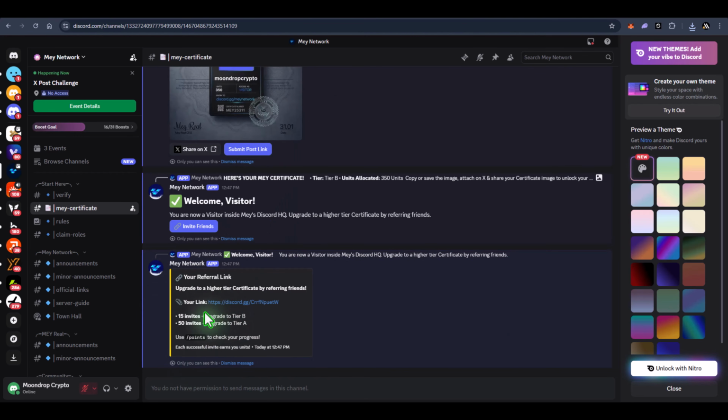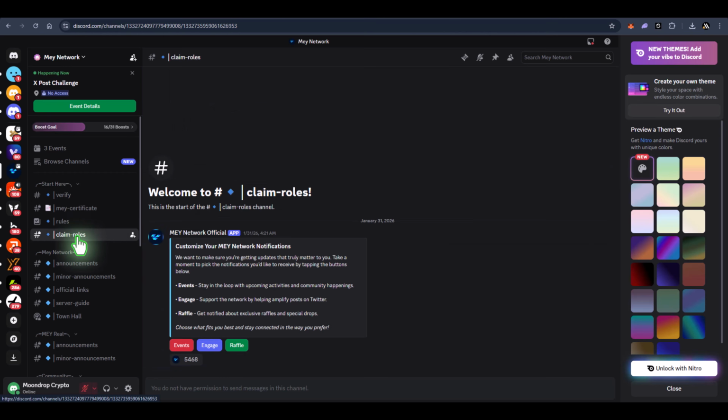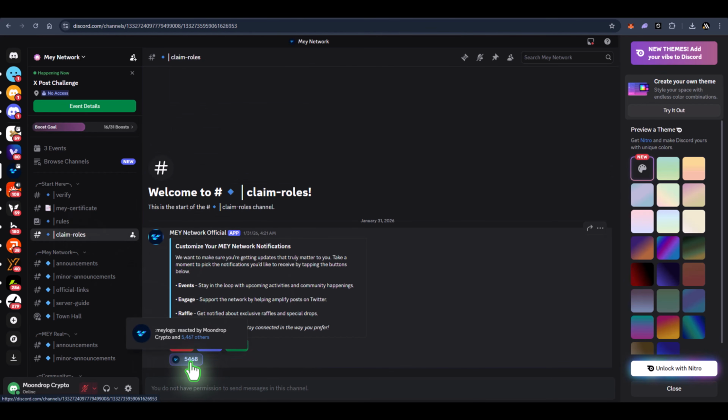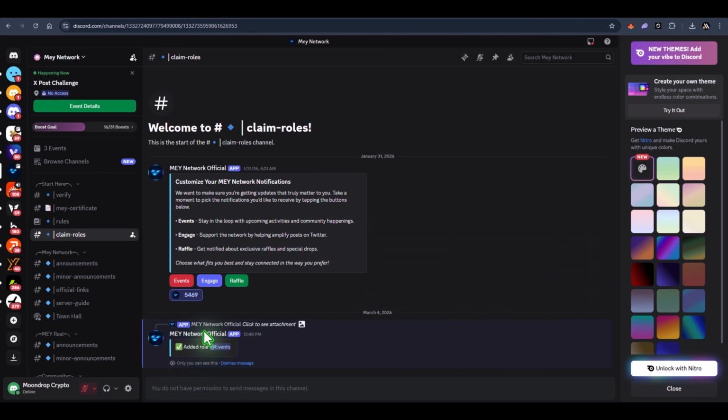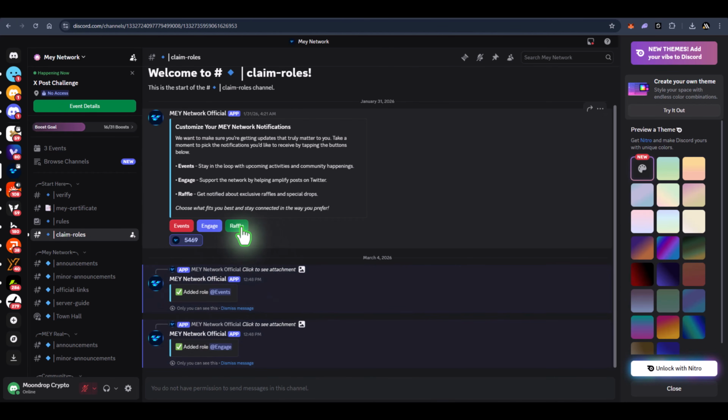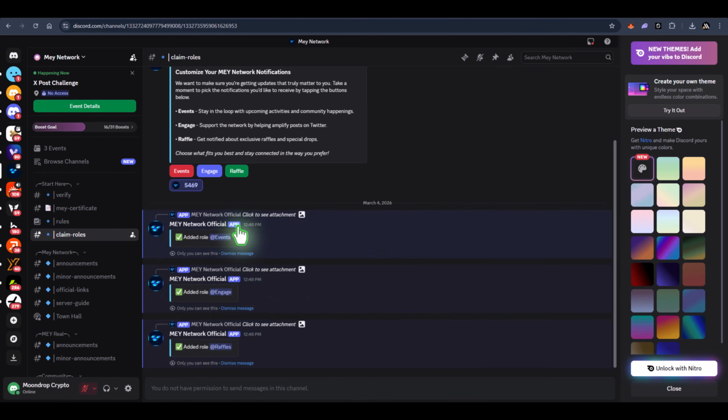You can share this Discord link with your friends, which means if 15 friends join through your link, then you will be upgraded to tier B, and if 50 friends join, then you will be upgraded to tier A. After that, you need to claim roles. So click here on the claim roles option, then tap here and first click on events and you will get the role. Then click on engage and then click on raffle, and finally all roles claiming is done.